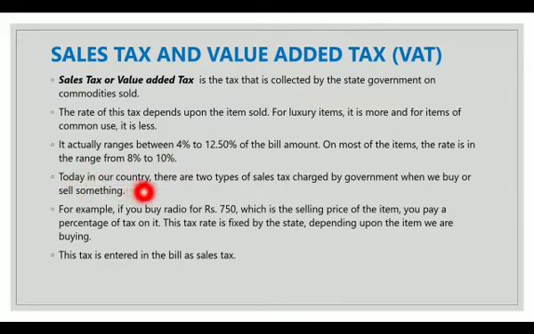Today, in our country, there are two types of sales tax charged by government when we buy or sell something. For example, if you buy a radio for rupees 750, which is the selling price of the item, you pay a percentage of tax on it. This tax rate is fixed by the state depending upon the items we are buying. This tax is entered in the bill as sales tax.